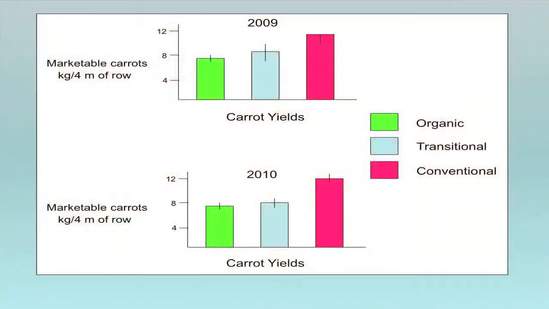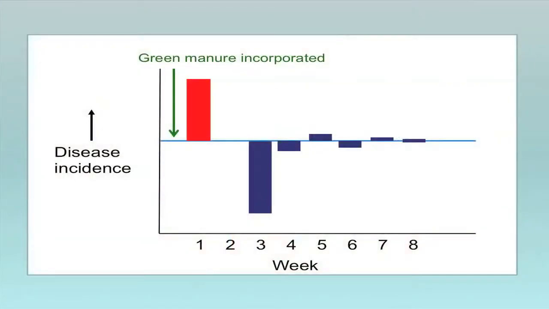And then the yields in this trial were generally higher in the conventional treatment, which received inorganic sources of nitrogen fertilizers, which is not unexpected, because it would take some time, some years, for the nitrogen to become fully available from the organic sources.